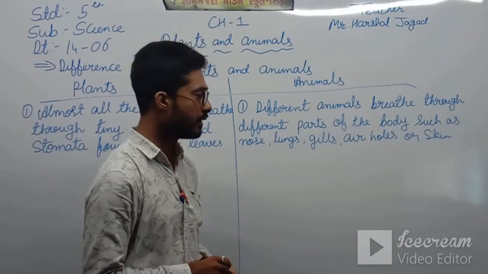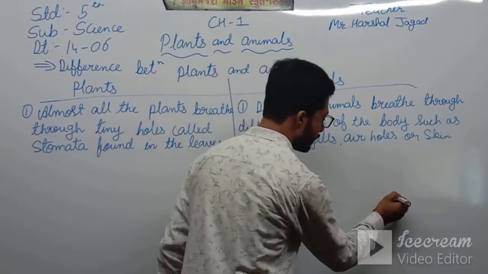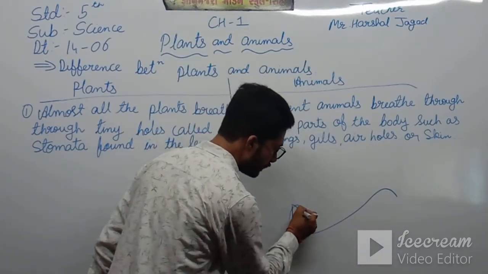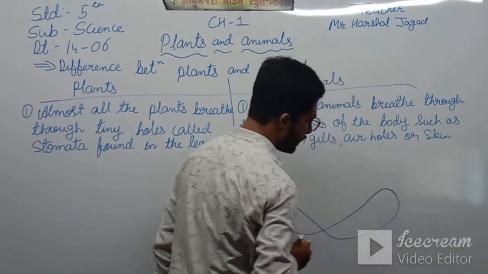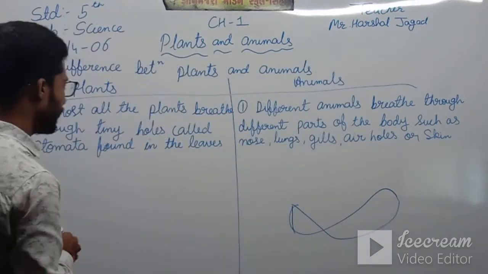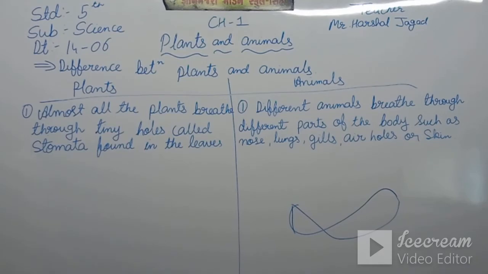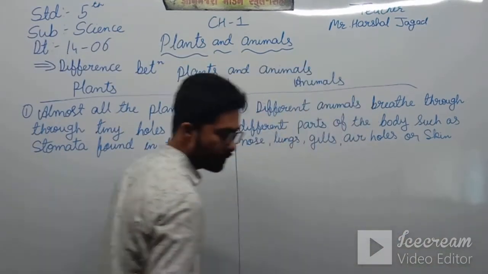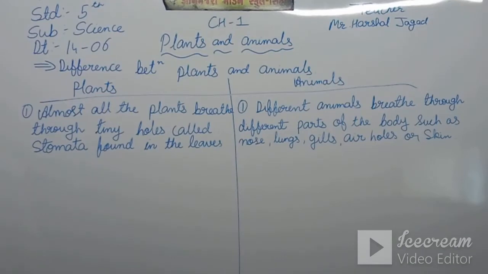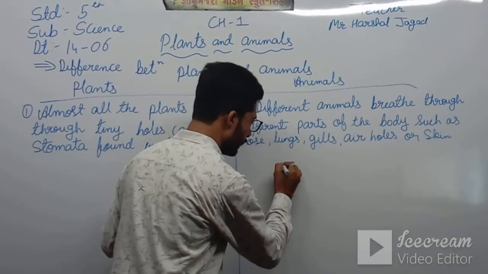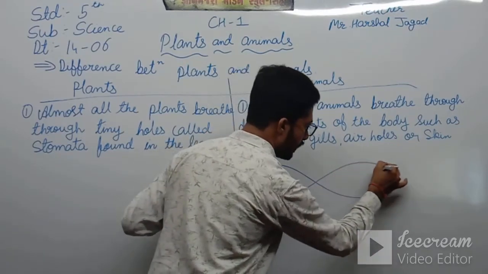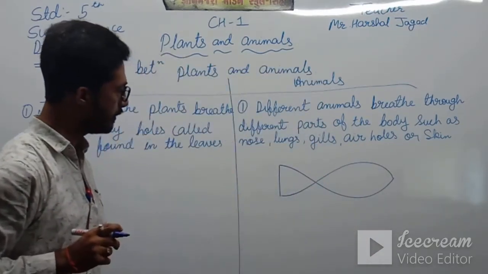So what happens in the fish? If I say this is a fish, no, I can't say this is a fish. We will draw it again. Now we can say this is a fish.